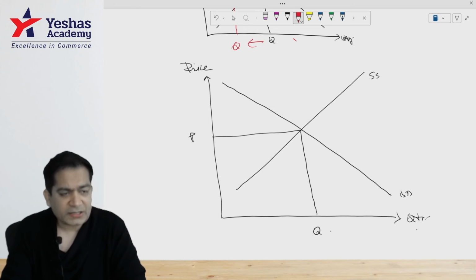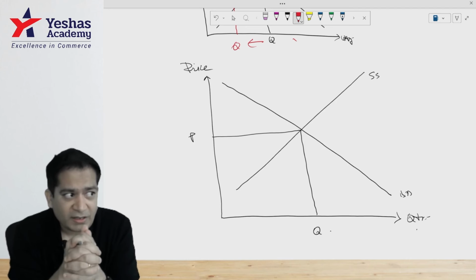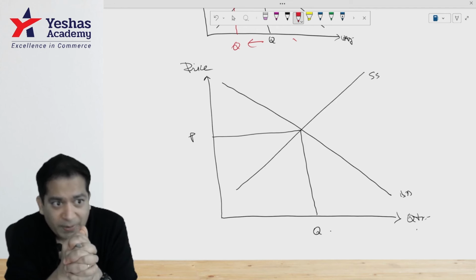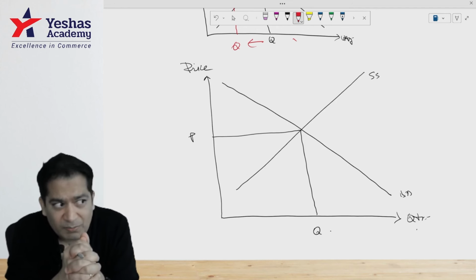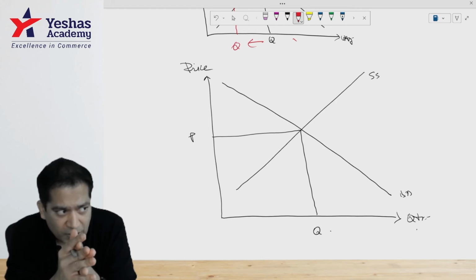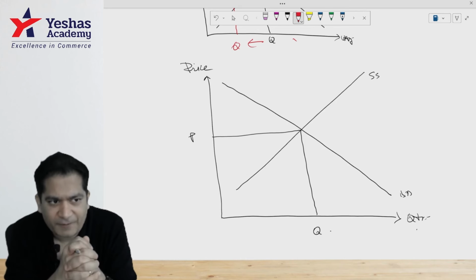Now both demand and supply curves increase, but they have not mentioned whether the demand increases more than supply, or supply increases more than demand, or they both increase by the same margin. Because in three different situations, the outcome for price will be completely different.